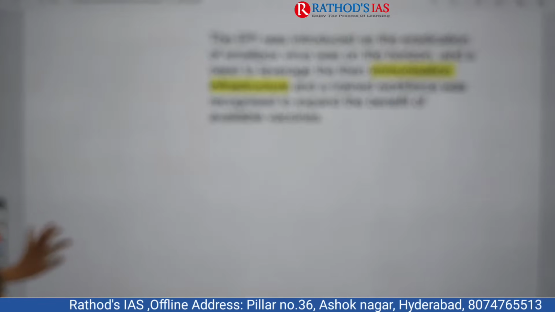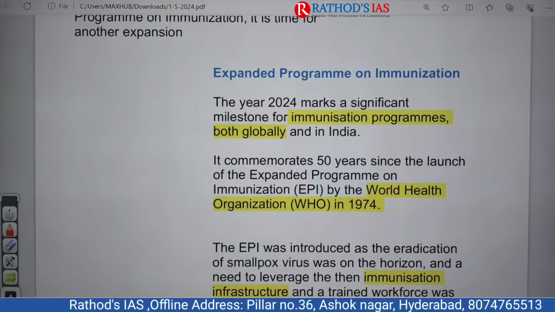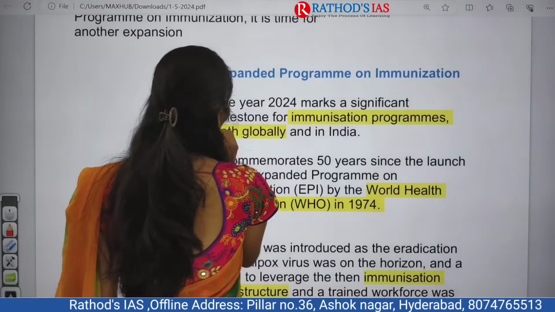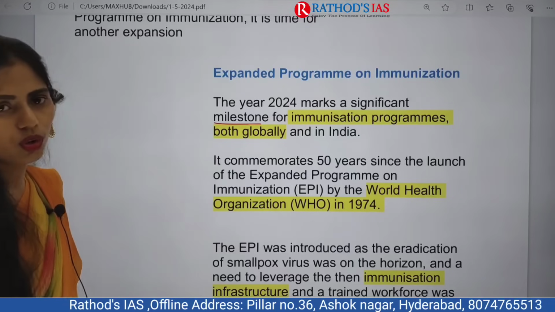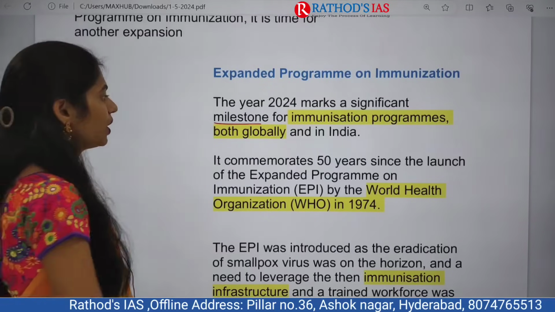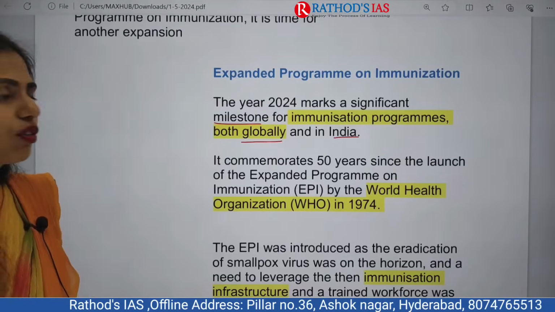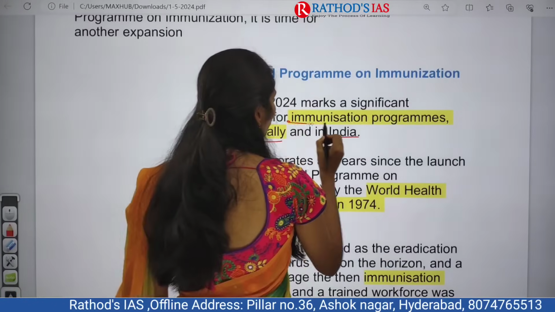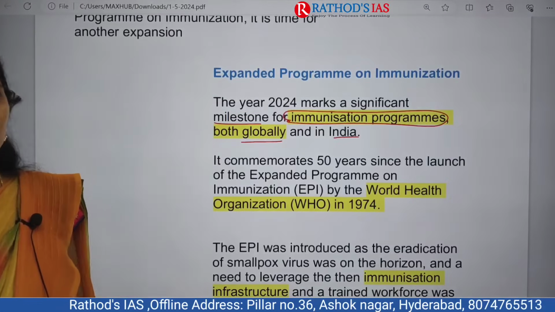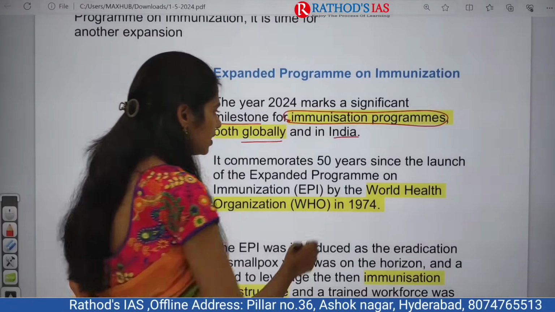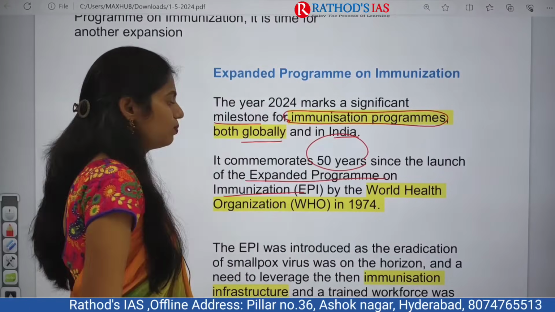Okay, so first let us see why it is in news. Because this year, 2024, marks a significant milestone for immunization programs both globally and in India. This year marks a milestone because it commences 50 years since the launch of the EPI, that is Extended Program on Immunization.